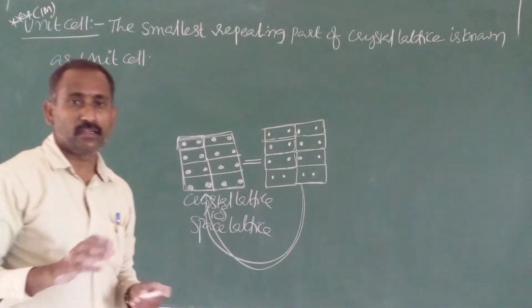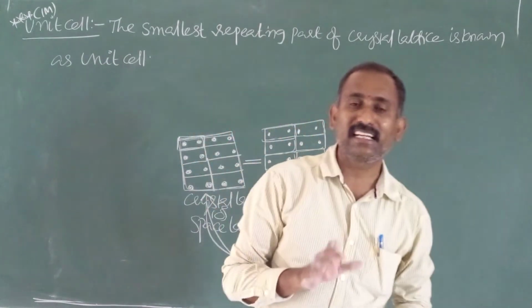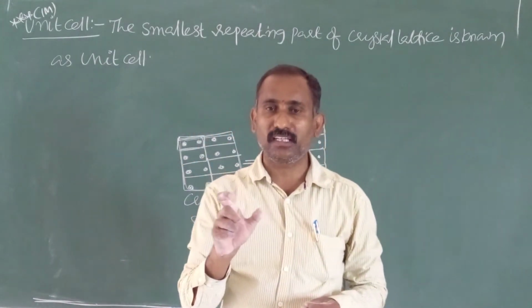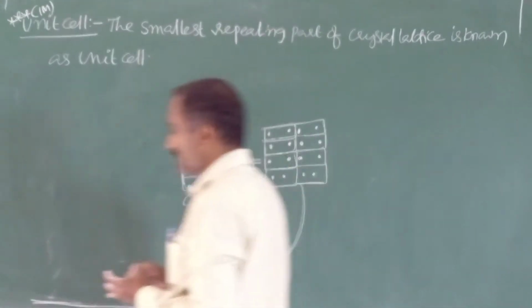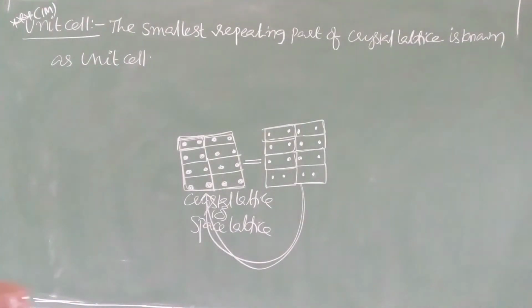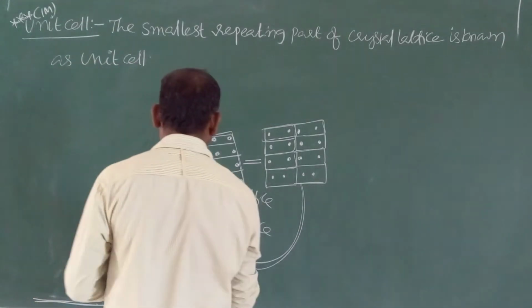What is meant by unit cell? Just you should remember that unit cell is nothing but a smallest repeating part in a crystal lattice. Smallest repeating part of crystal lattice is known as unit cell.